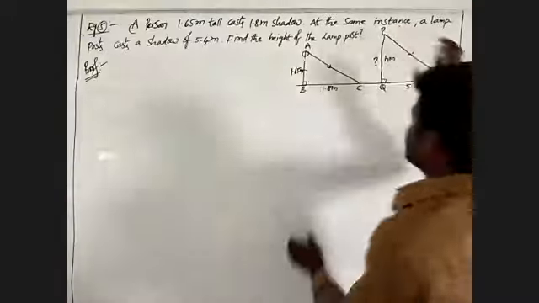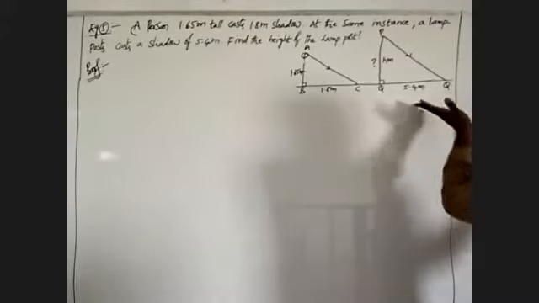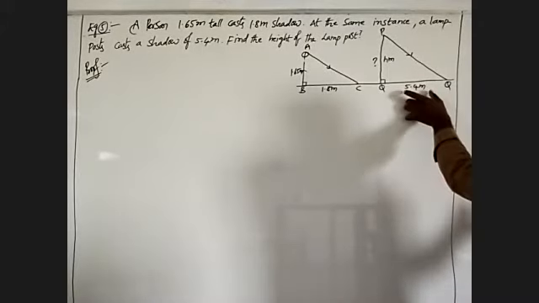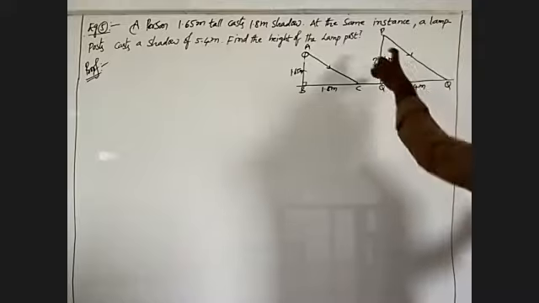At the same instant, in the same line, a lamp post has a shadow of 5.4 meters. Find the height of the lamp post.